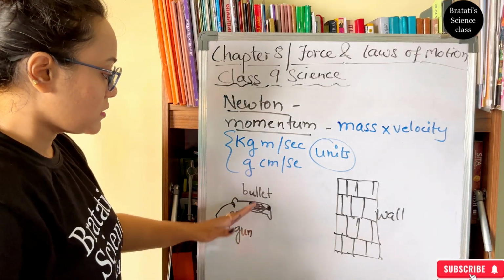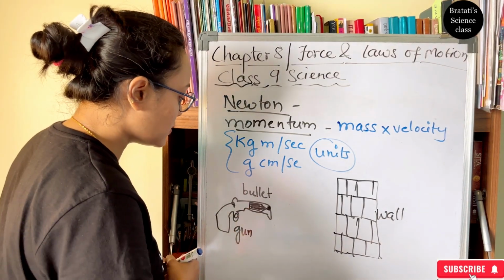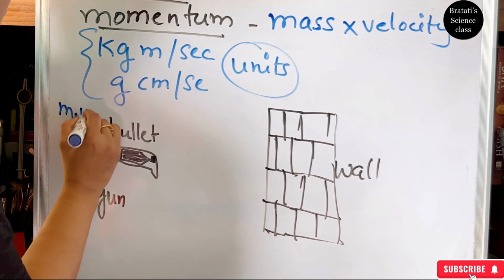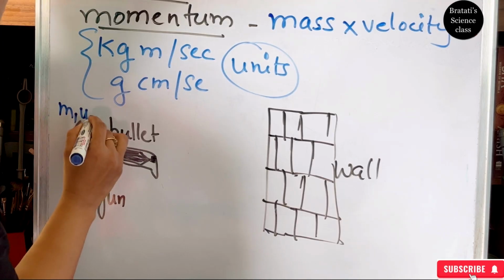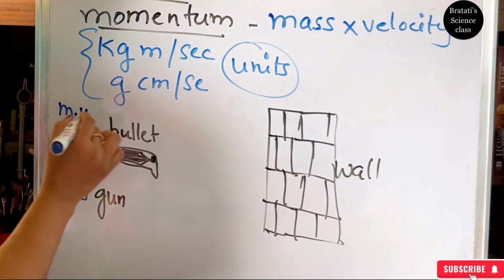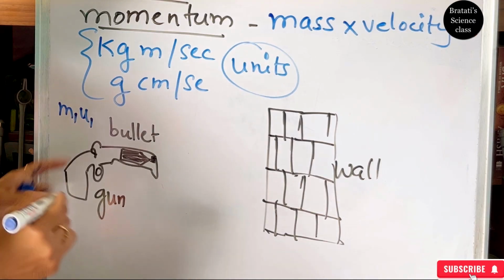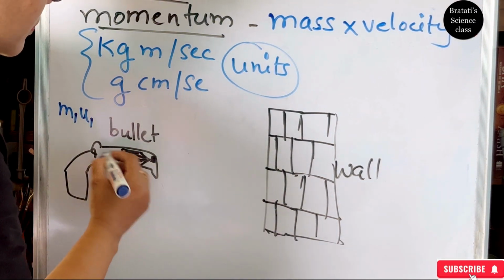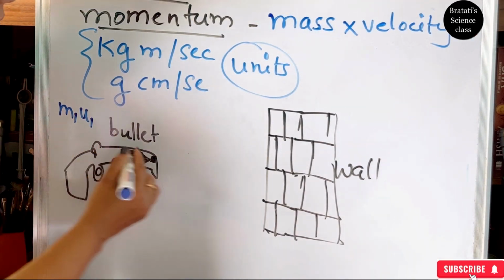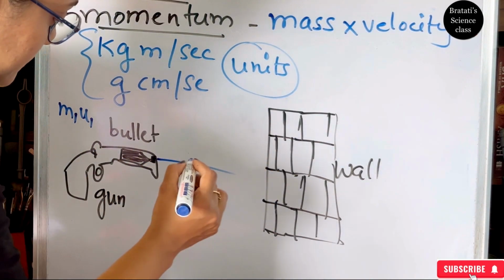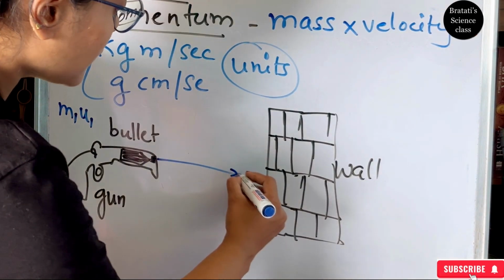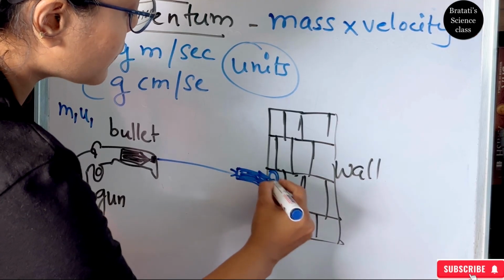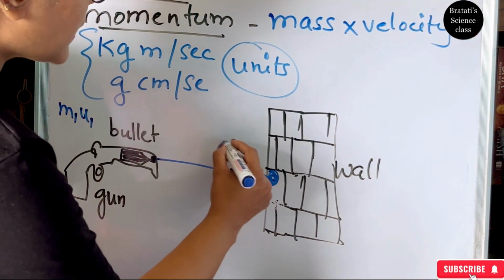So the initial speed, with mass m1, is 0. So m1 and u1 is at rest, and then I pull the trigger and the bullet comes out with a velocity. So the velocity is changed and the bullet is now penetrating the wall. So there will be a hole in it. Now the mass cannot be changed.